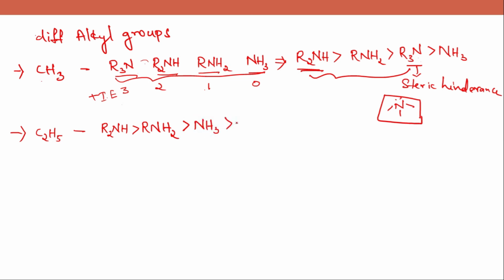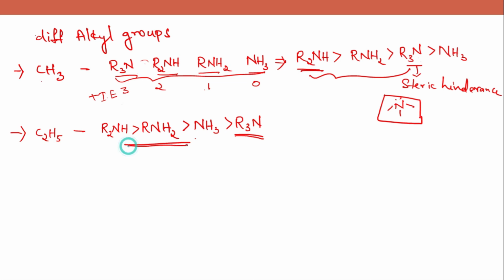At last it will be R3N. So here the basicity of R3N has further decreased when compared to NH3, only because of increased carbon chain. So the increased carbon chain resulting the steric hindrance. So this is the trend.